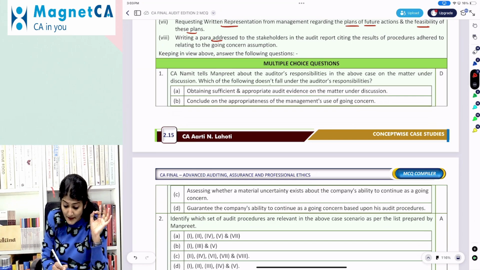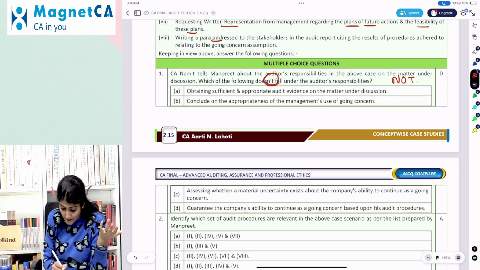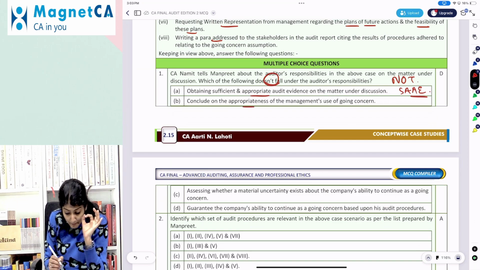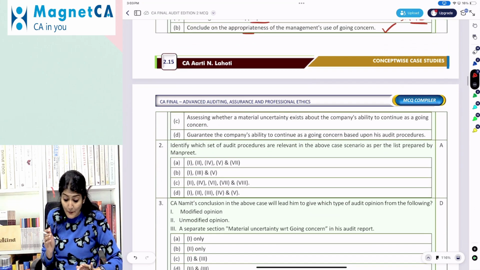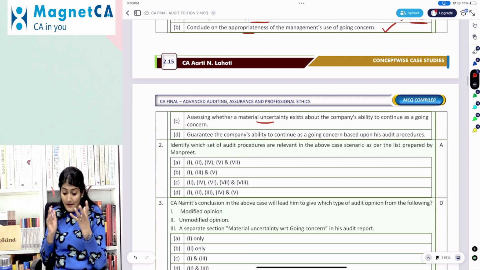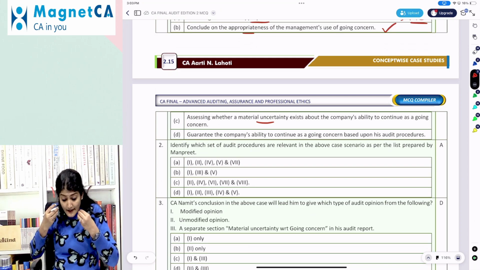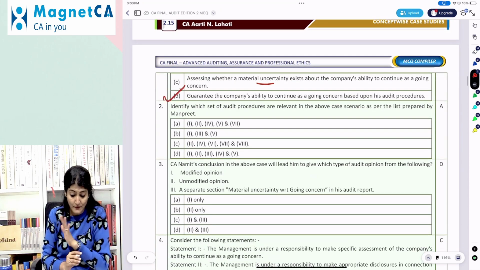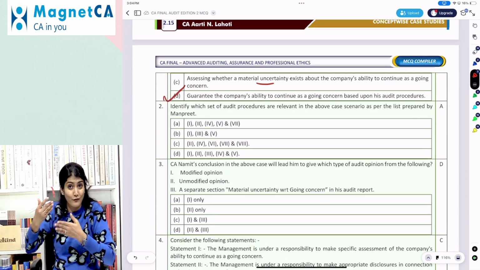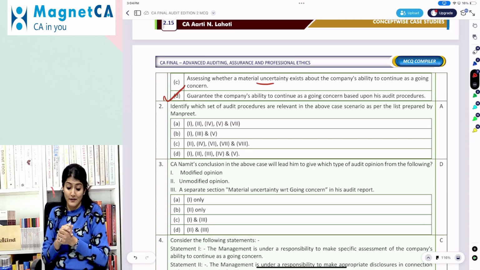Which of the following does not fall under the auditor's responsibility? Obtain sufficient appropriate evidence on the matter under discussion? Yes. Conclude on the appropriateness of the management's use of going concern assumption? Yes. Assessing whether a material uncertainty exists about the company's ability to continue as a going concern? Yes. And guarantee the company's ability to continue as a going concern based on its procedures? No, there is no guarantee as to the future viability of the business or the efficiency or effectiveness of the management.